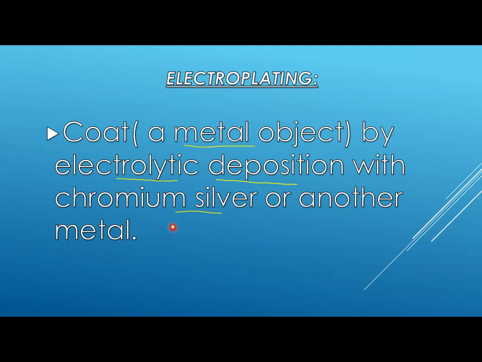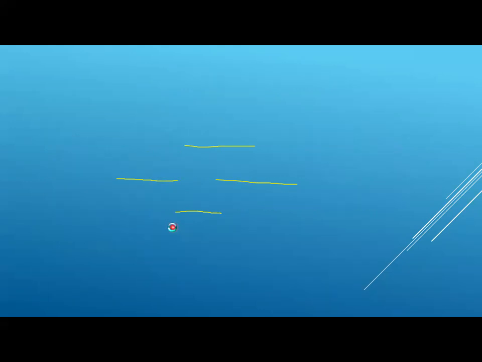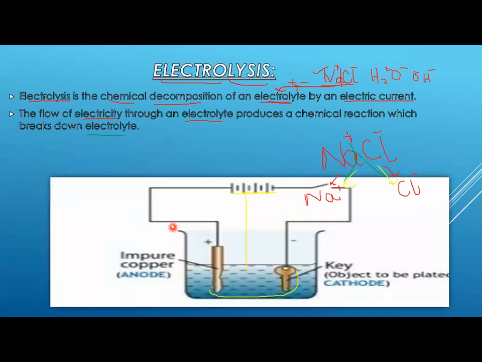Basically this involves coating objects, in which you coat any object with a thin layer of metal. The object that should be coated is connected to the negative terminal of the battery, and the plating metal is connected to the positive terminal. Both the objects and material are then dipped into an electrolyte. I'm going to explain it with the help of this figure of electroplating.